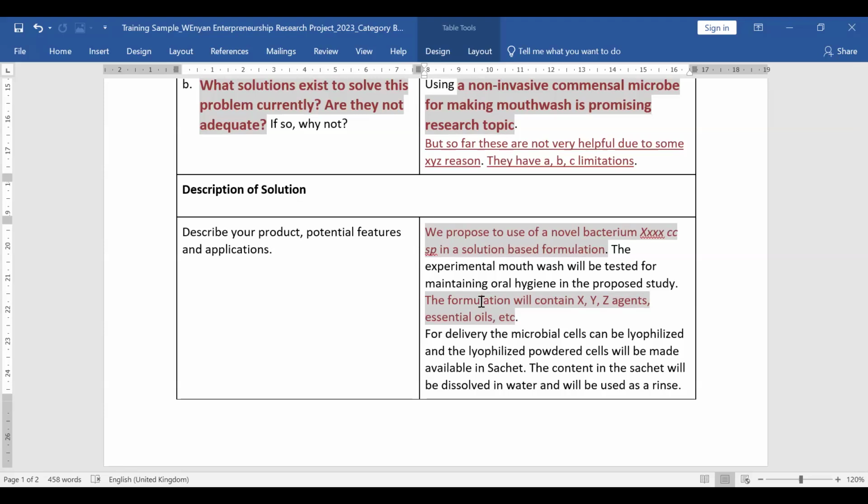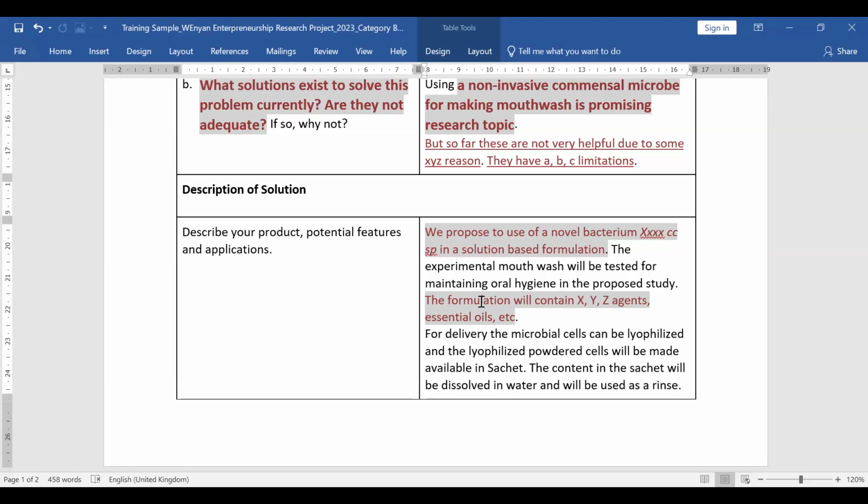Then she has written that the formulation will contain these reagents, which will take care of those problems or those reasons that she has mentioned, and she'll also take care of all those limitations that she has mentioned. So now we know that there is a candidate who has done her research well before starting her work. She knows the problem area, she knows the existing solutions, and she knows where these existing solutions are very weak, and that's why they're not being very useful to others.